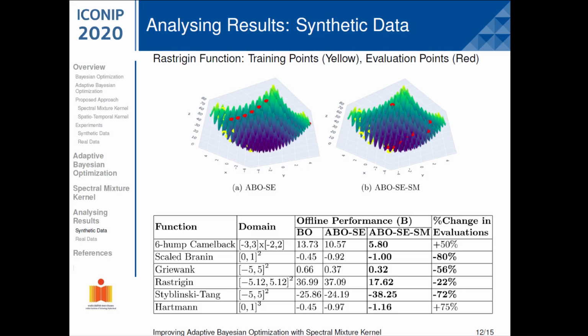Even in the cases where our approach required more evaluations, we see that it leads to a significant gain in offline performance. In these cases, the function exhibits more complex temporal changes and needs closer temporal evaluations to keep track of the optima. Therefore, this experiment shows that our approach provides a better balance between finding the best optima and minimizing the number of evaluations.